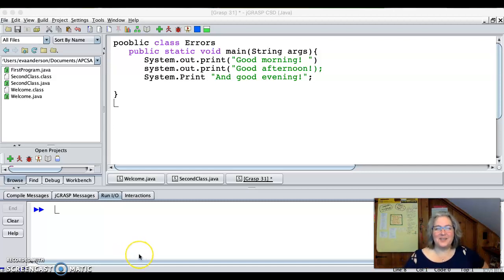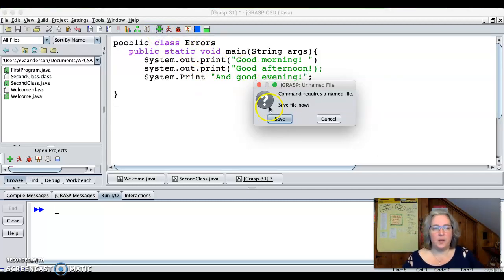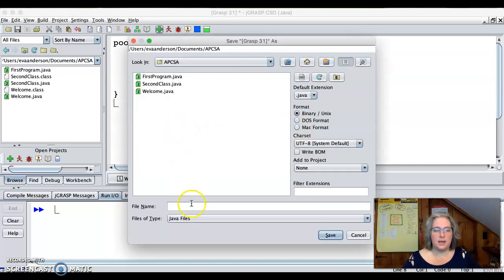Hi, APCSA students. In this video, which goes with the Lecture 1 slides, we're just correcting the errors in the program that's in the slides. It's good to try and find the errors on paper. It's also good to get used to seeing the compiler errors you're going to get for certain types of source code errors. So I'm going to hit compile. I copied and pasted this from the slide deck.